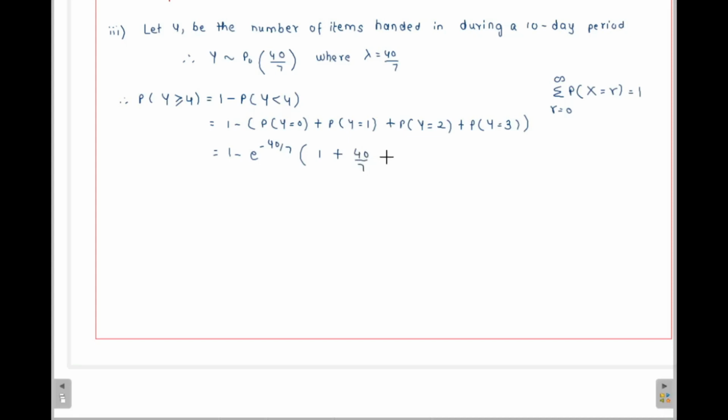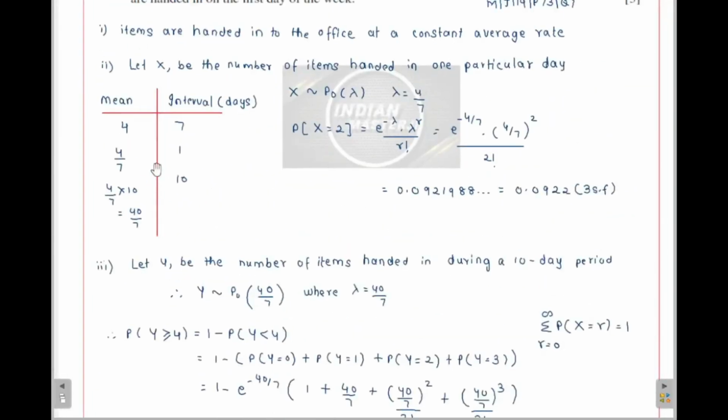Then plus 40/7 the whole squared divided by 2 factorial, plus 40/7 the whole raised to 3 upon 3 factorial. If I solve this whole thing and subtract it from 1, in 3 significant figures I can write it as 0.821. This answers part 3 of the question.